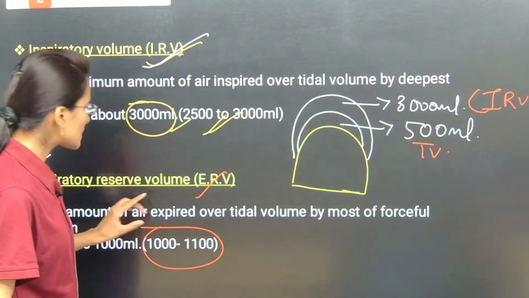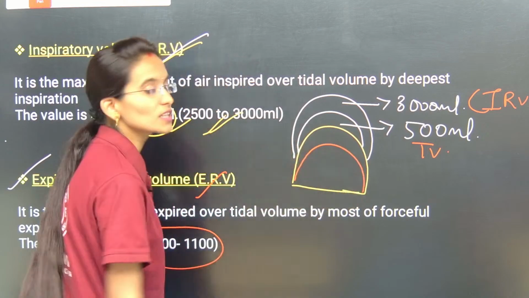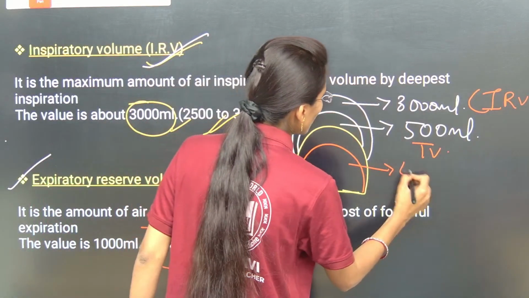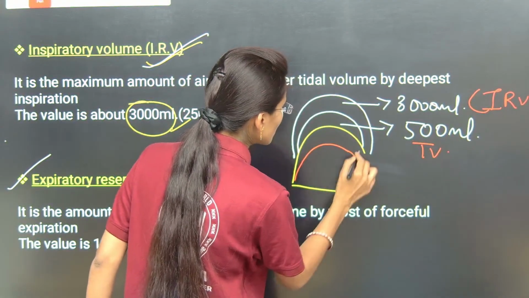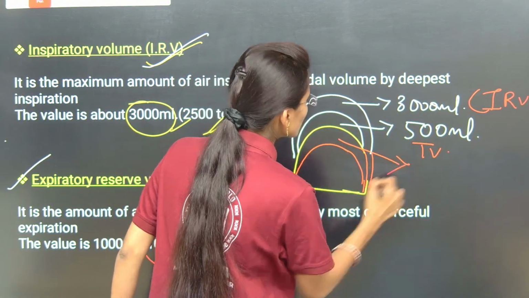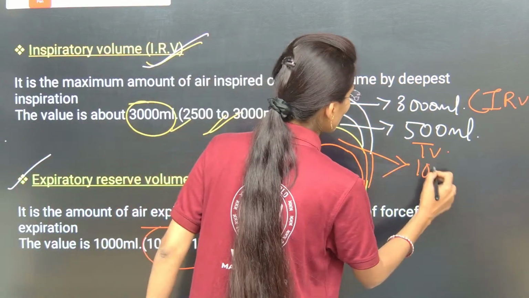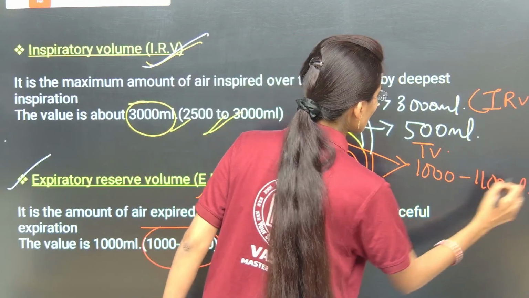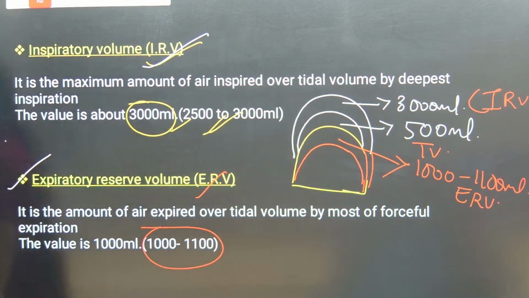Expiratory reserve volume is the amount of air that we exhale during forceful expiration. So what will be the value? The value will be 1000 to 1100 ml, my dear students. It is ERV.